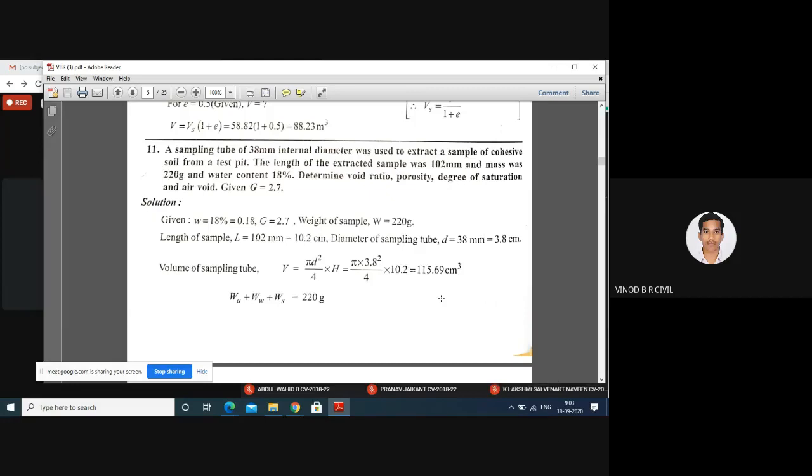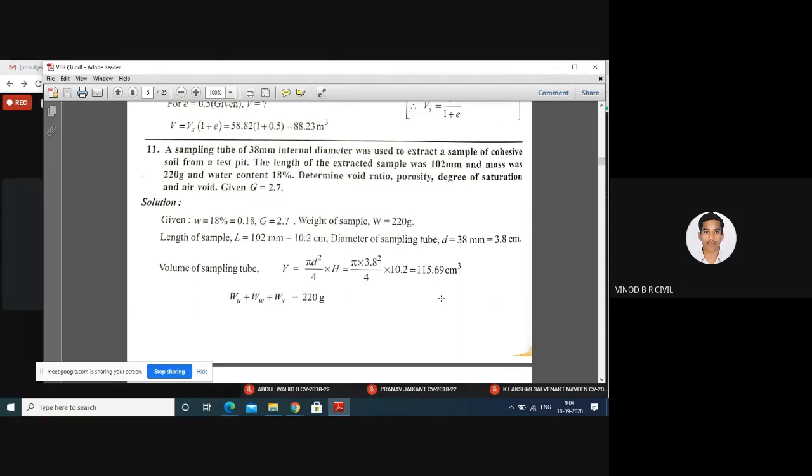After inserting the steel tube into the soil mass, without disturbing the inner layer of the soil, with the help of the excavator, we excavate the material deposited outside. This process is the undisturbed soil sample. Here, with a sampling tube, we excavated the sample.